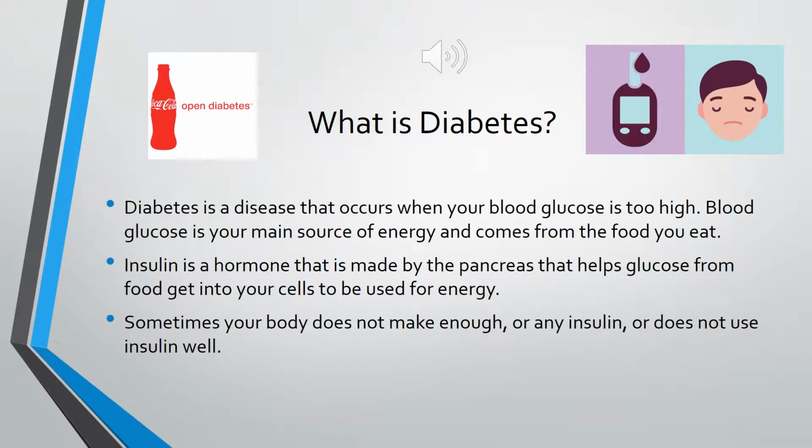What is diabetes? Diabetes is a disease that occurs when your blood glucose is too high. Blood glucose is your main source of energy and comes from the food you eat. Insulin is a hormone that is made by the pancreas that helps glucose from food get into your cells to be used for energy. Sometimes your body does not make enough or any insulin or does not use insulin very well.